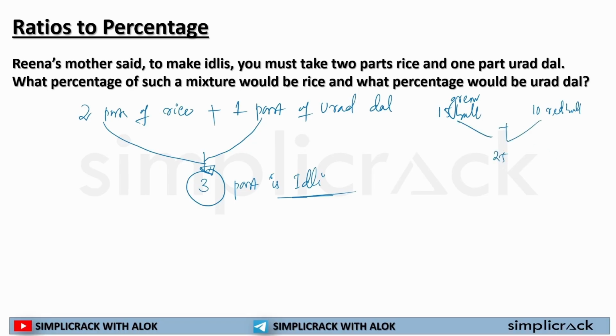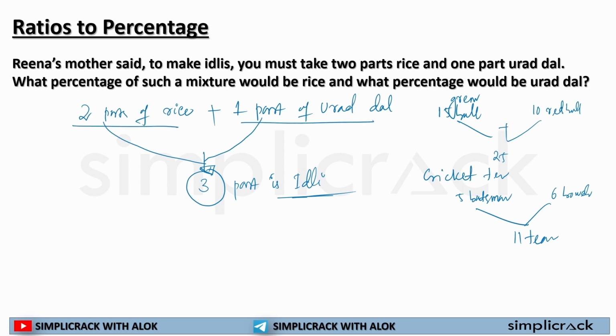If I have to create a cricket team, and I have 5 batsmen and 6 bowlers, it will be an 11 team, right? So this is how idli is made: 2 parts of rice, 1 part of urad dal, and we are getting idli.